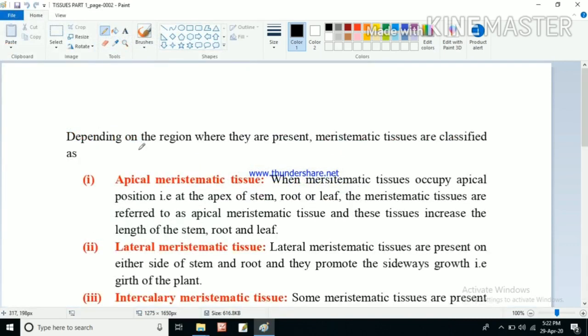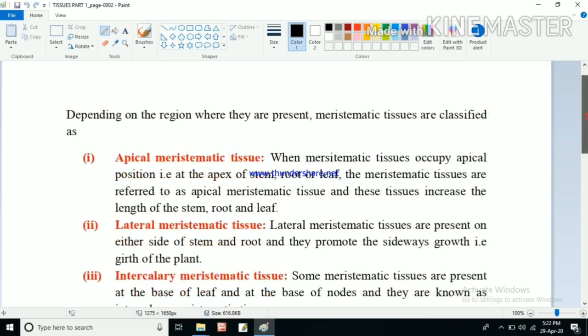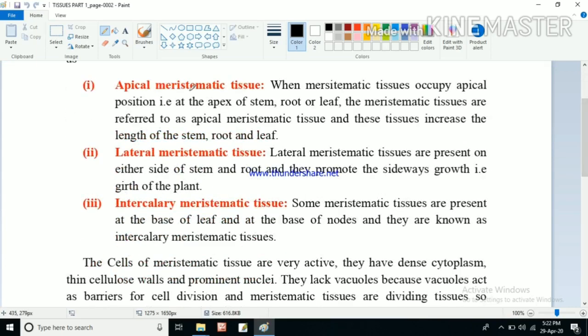So depending on the region where they are present, meristematic tissues are classified. Depending on the regions in the plants, we have seen they are not present in all the parts. They are present only at certain points. So depending upon their position, we can classify the meristematic tissues into three main categories. The first one is apical meristematic tissue. Apical means apex. Apex means the tip of the plant.